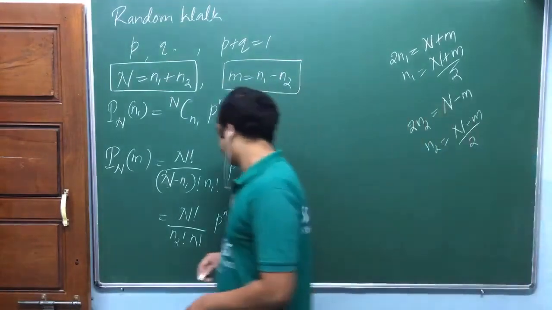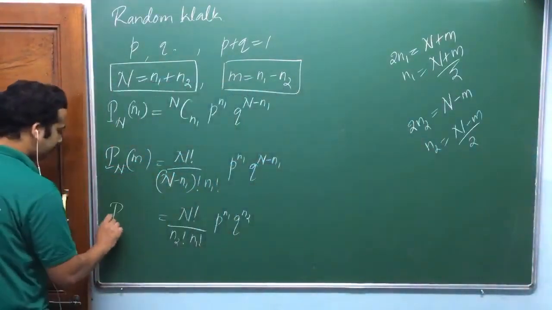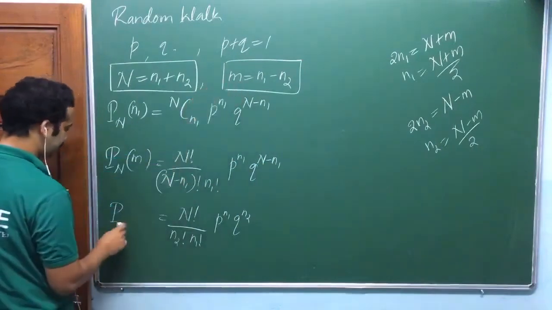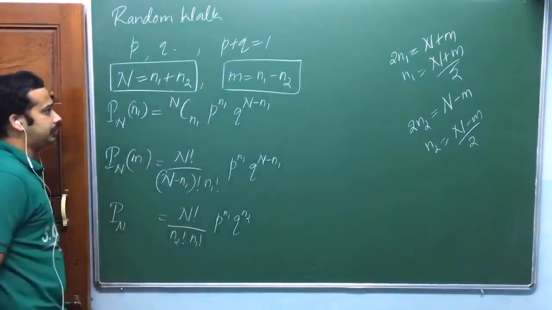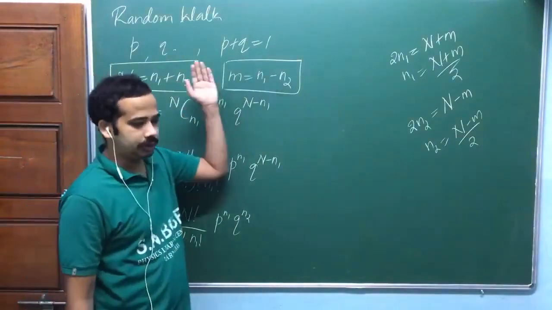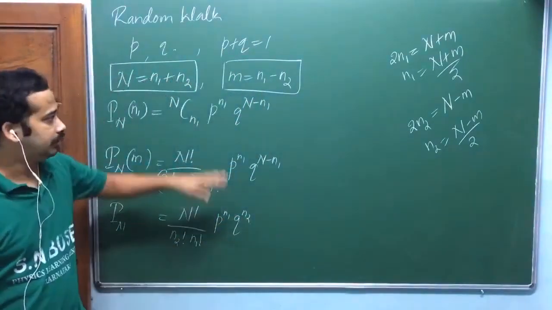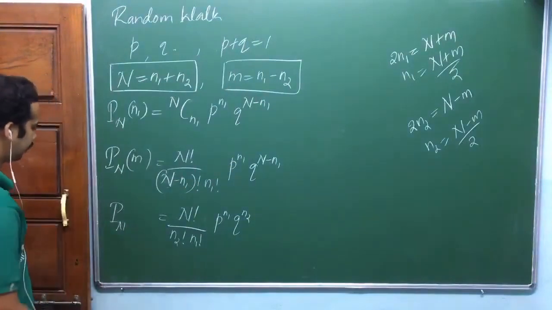Another way of writing that one in terms of m, where m is equal to n1 minus n2. That will decide actually the displacement. If m equal to 0, displacement is 0. If m is positive, displacement is along positive x-axis. If m is negative, displacement is along negative x-axis, isn't it?